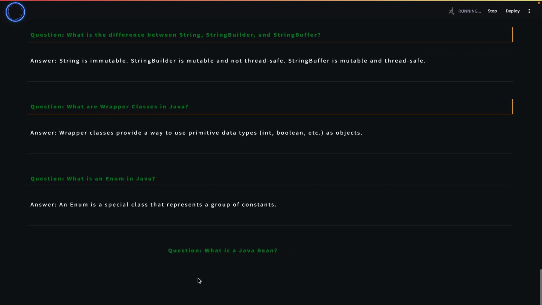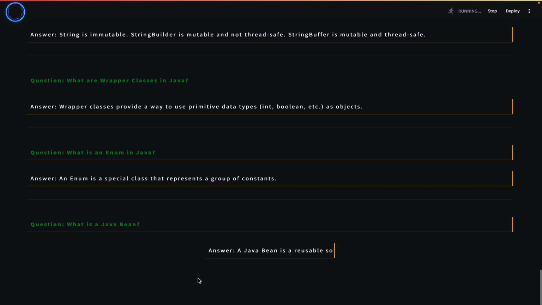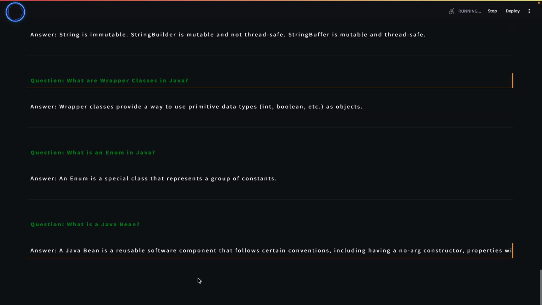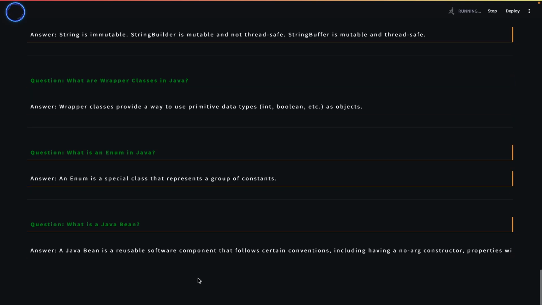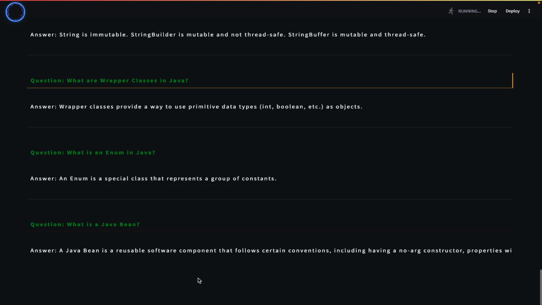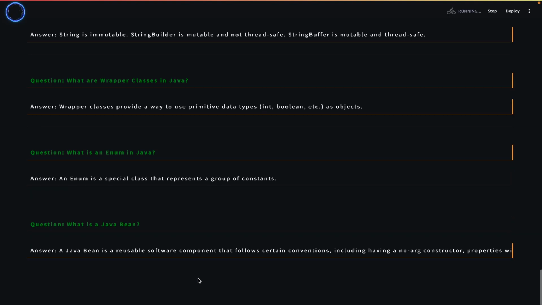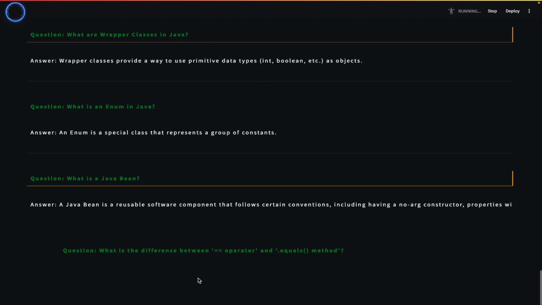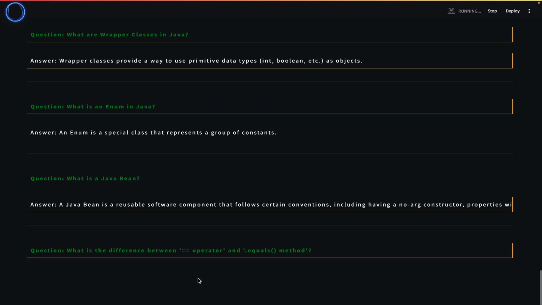What is a Java bean? A Java bean is a reusable software component that follows certain conventions, including having a no-arg constructor, properties with getters and setters, and being serializable. What is the difference between == operator and equals method?